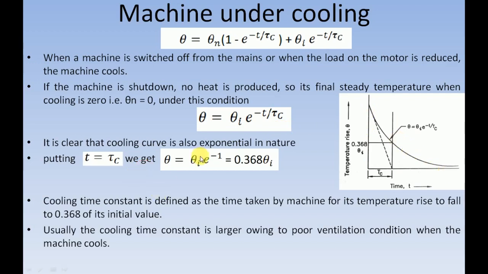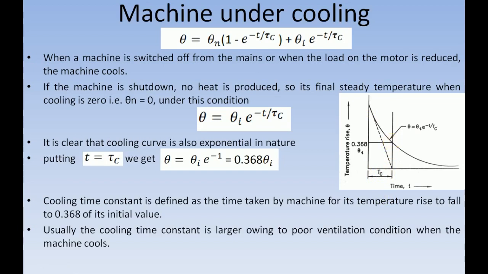From this graph you will be able to see that at time t equal to tau c, the temperature rise is 0.368 times that of the initial value. The initial value is the one indicated here, theta i, and when t is equal to tau c, the magnitude becomes 0.368 times theta i.